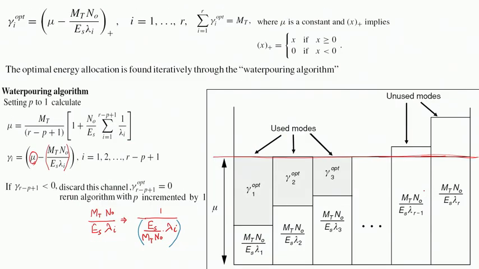So, what we see is that we are taking away this entity from mu. So, let us write mu over here, mu minus this. So, inverse of the SNR. So, inverse of the SNR for that particular link.